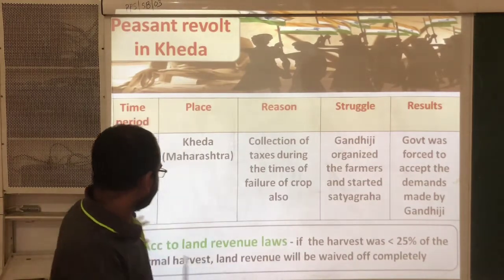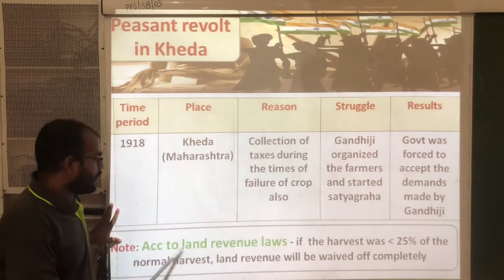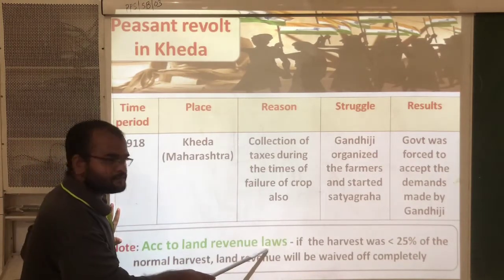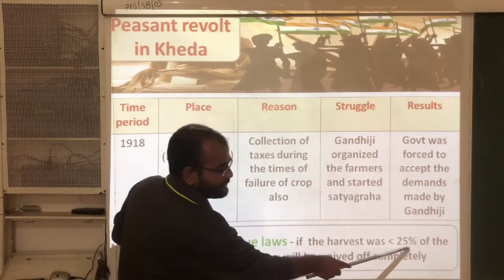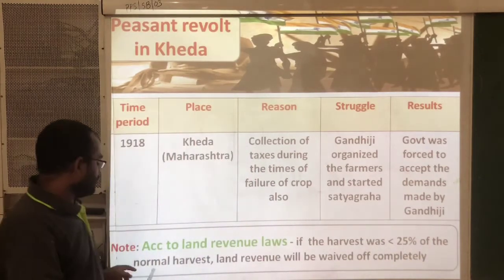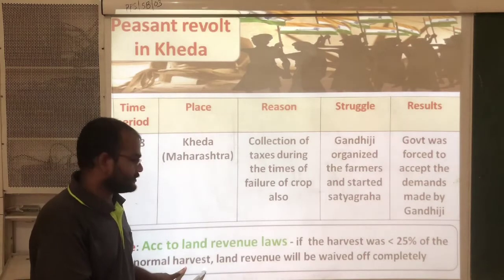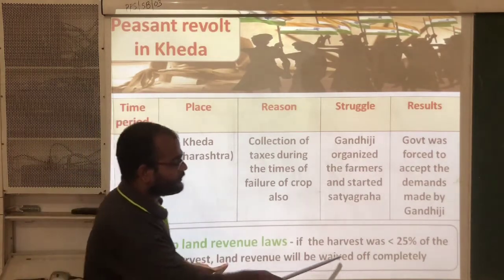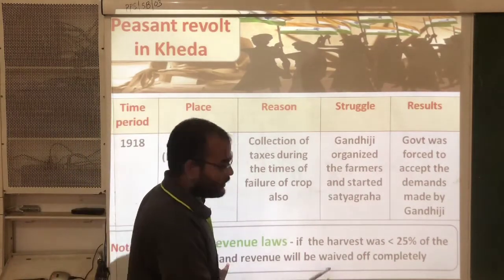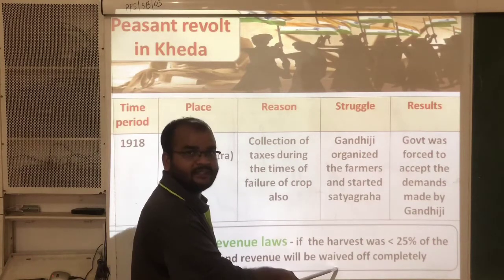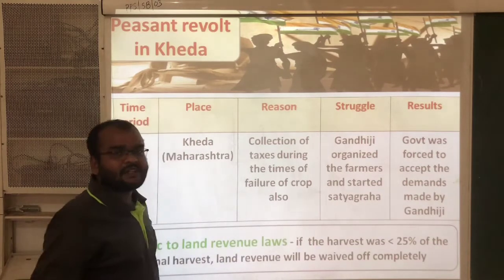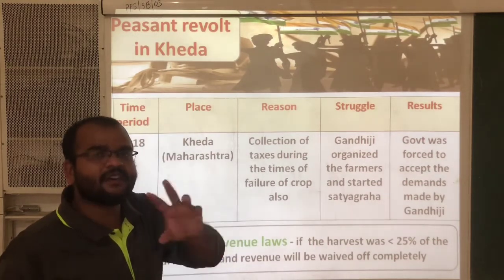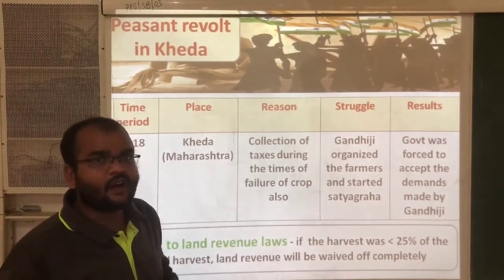See here. Note: according to land revenue laws, if the harvest was less than 25% of the normal harvest, land revenue will be waived off completely. Waived off means removed. Here, actually, the government made some revenue laws. According to the laws,